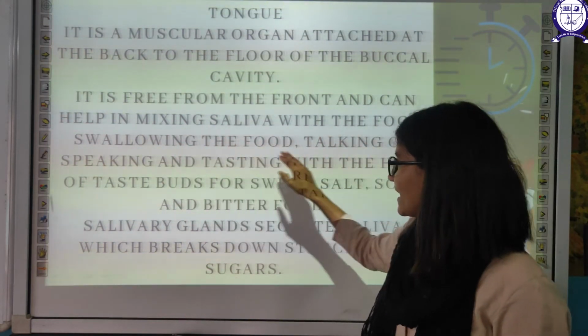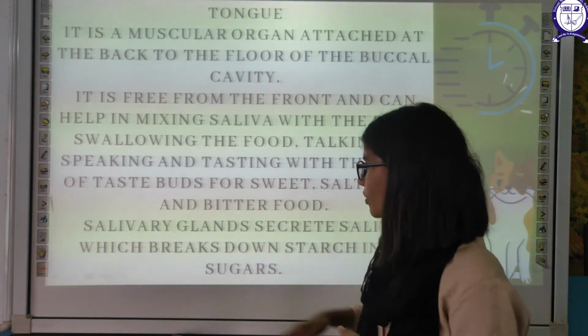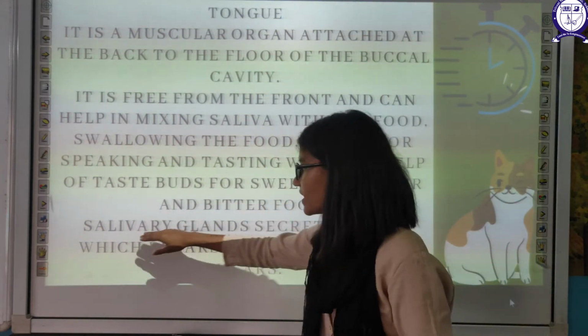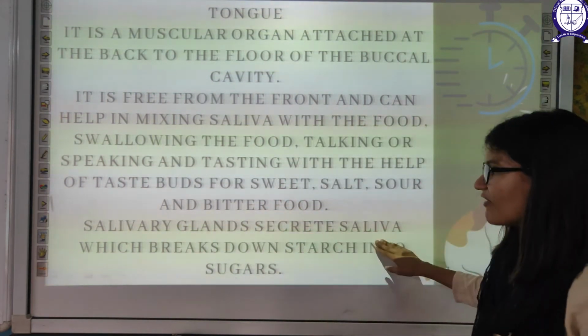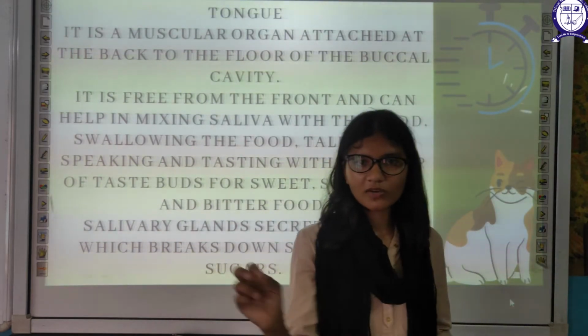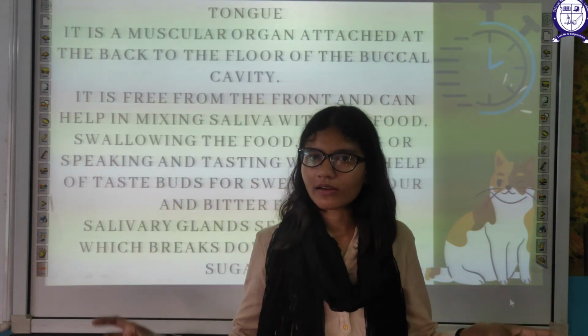Talking, speaking, tasting with the help of taste buds. Taste buds are present on your tongue only for sweet, salt, sour, and bitter food. Salivary glands secrete saliva, which breaks down the starch into sugar. The first part of digestion is the conversion of starch into sugar.